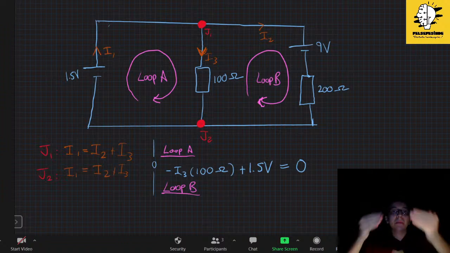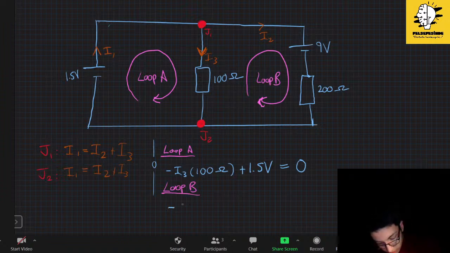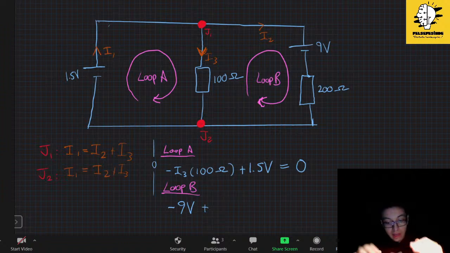So it will be minus, because I am once again going down the stairs, down the ladder. So I will directly start with negative 9 volts. And now let's say plus for now, and then the 200 ohms resistance.